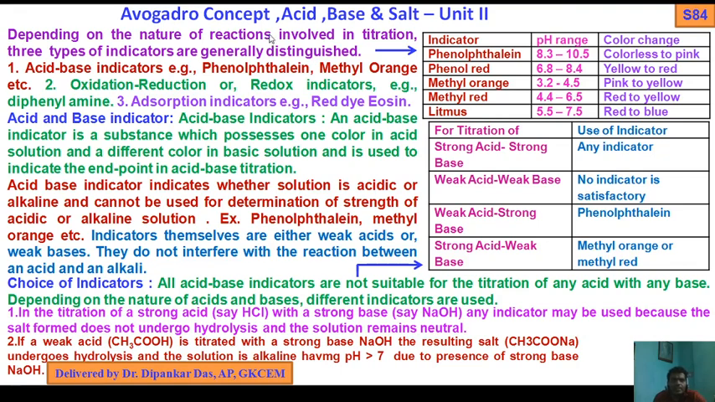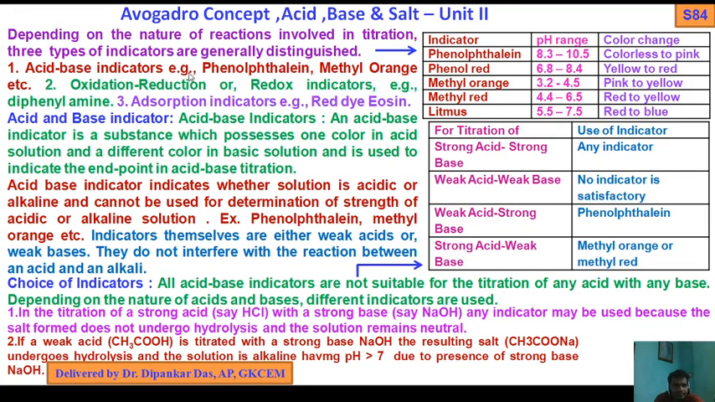Depending on the nature of reaction involved in the titrations, three types of indicators are generally distinguished. We have discussed titrations, the process of titration, titrant, how to perform, the standard solution, primary standard, secondary standard, hygroscopic compound, and also the pH value. Now we come to the indicators. Depending on the nature of reactions involved in the titrations, three types of indicators are generally distinguished.